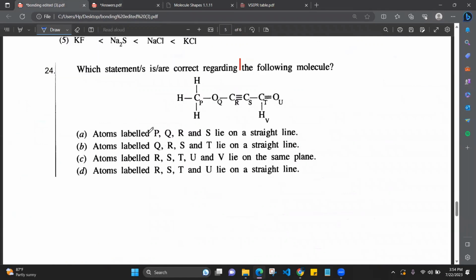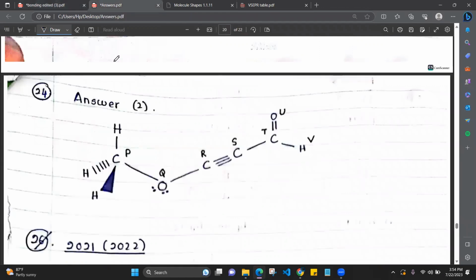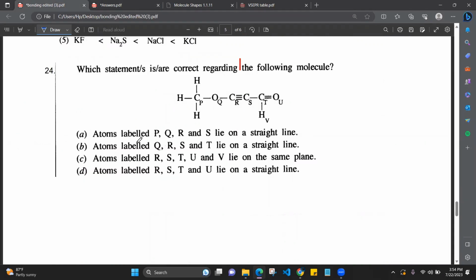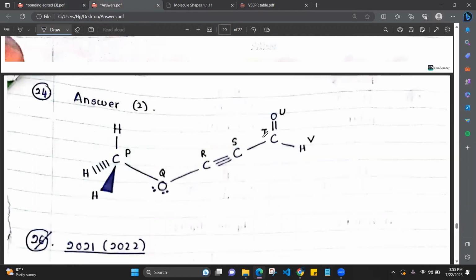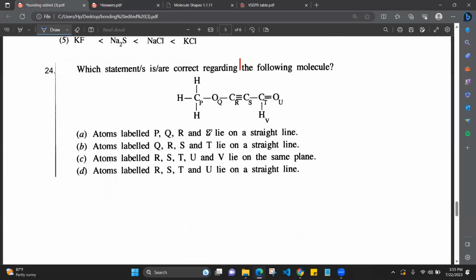First one: atoms labeled P, Q, R, and S lie on a straight line. Now where is P? P is here, Q is here, R, S. This is tetrahedral, no? So P and Q are in a straight line, but P, Q, R are not in a straight line, right? So the first one is wrong. Second one, Q, R, S, and T on a straight line. Second one is correct.